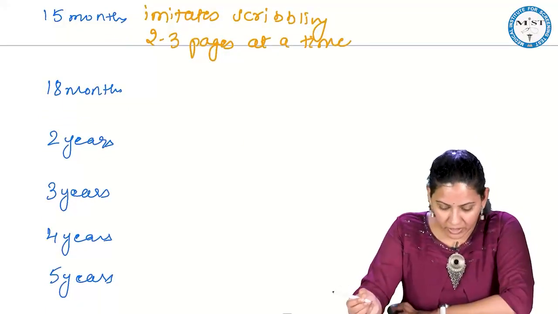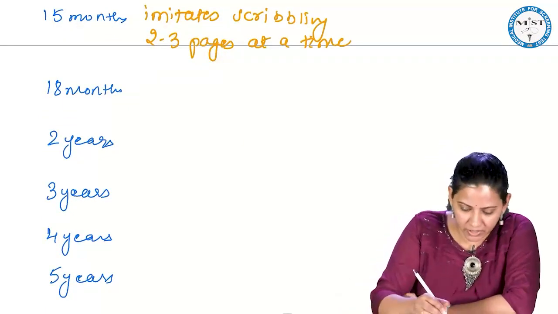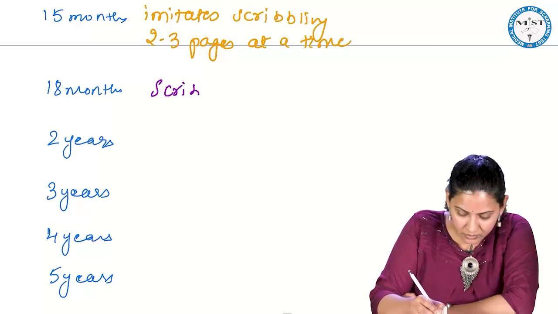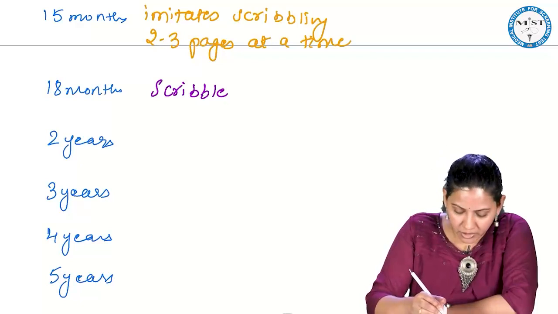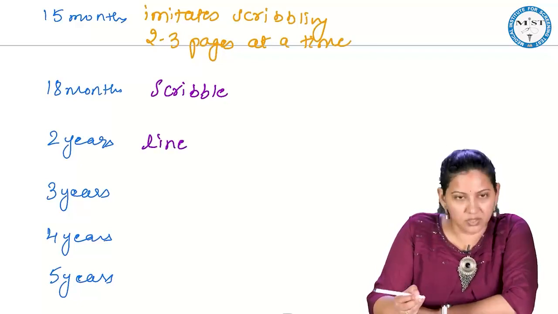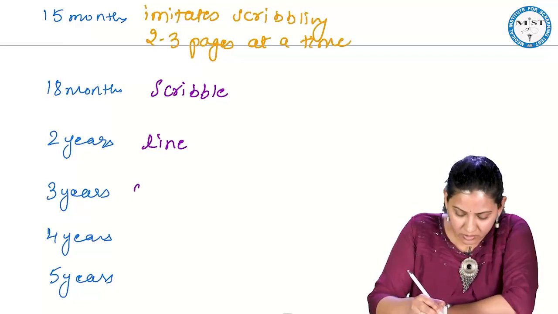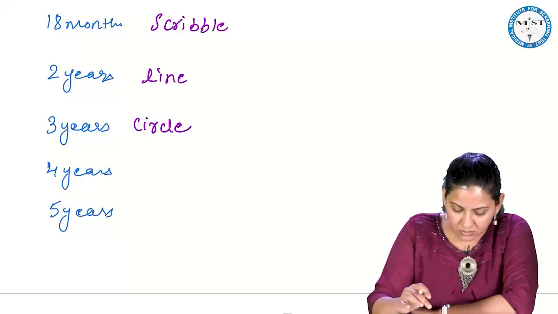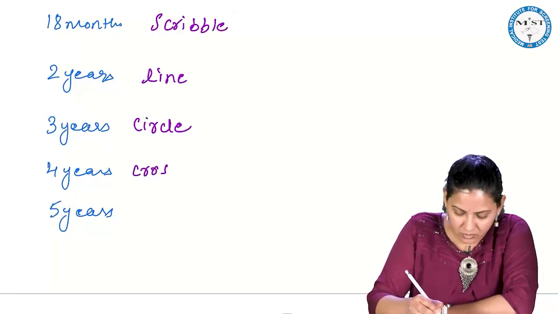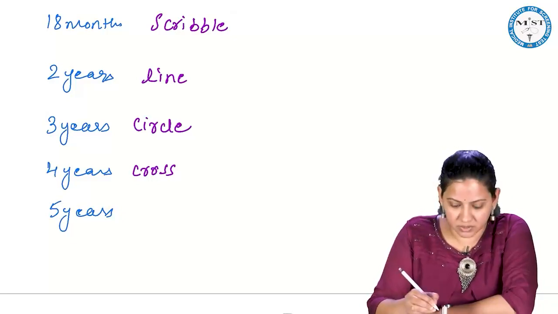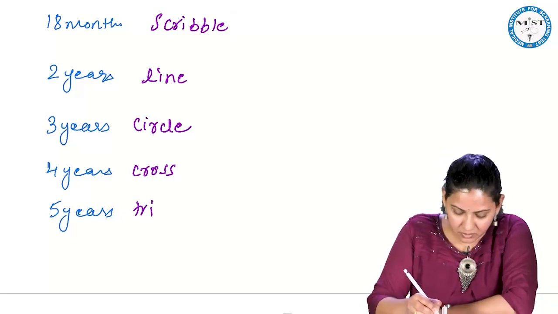So by 18 months, the child can scribble. At 2 years, it can make a line. At 3 years, it can draw a circle. At 4 years, a cross. At 5 years, a triangle.